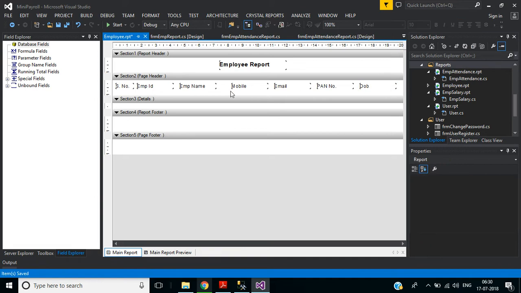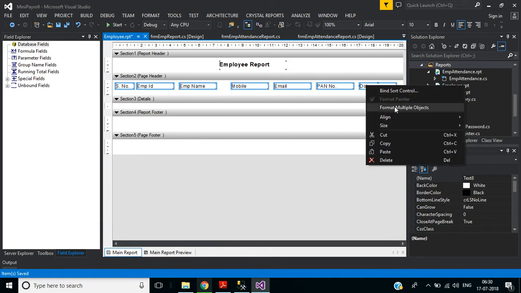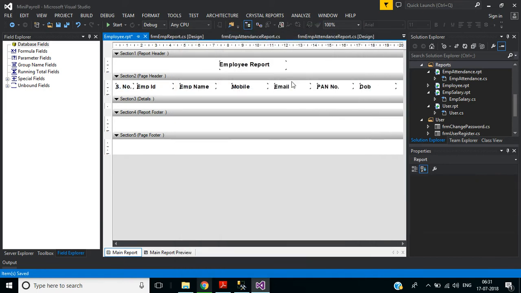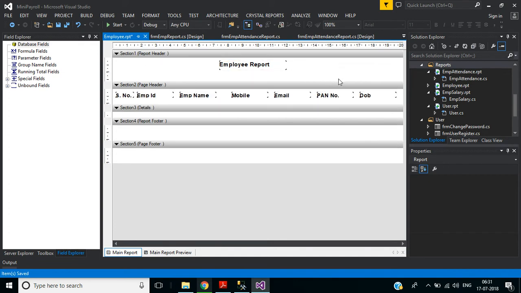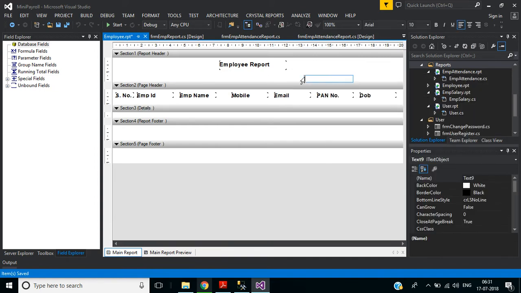Okay, now select all. Right click, format multiple objects. Here go to font. Here I want to change this style to bold. Font size will be 11. Click OK. Okay. Now in section 1 report header, I want to add printer date. Okay, right click, insert first text object. Your text will be printer date.